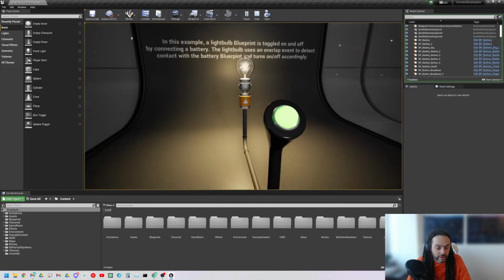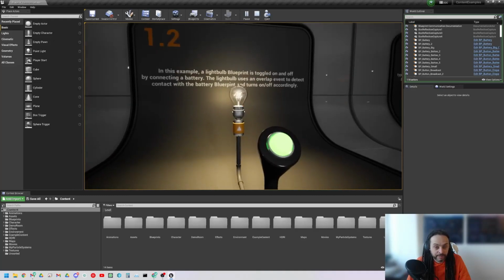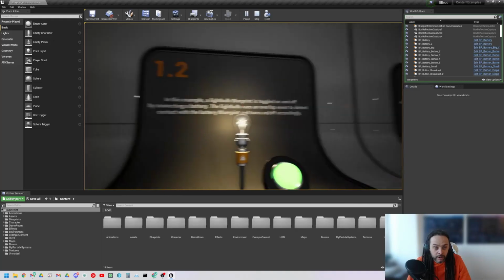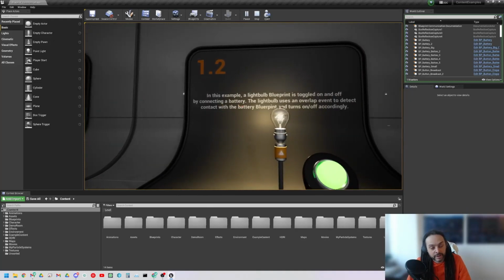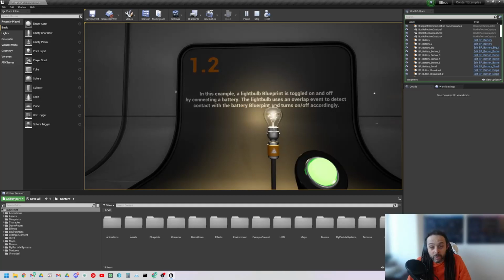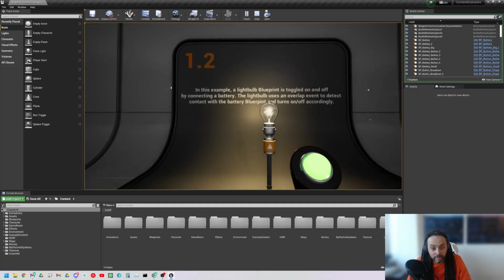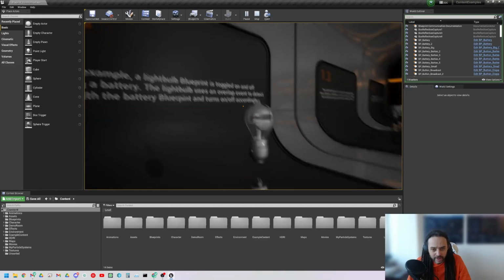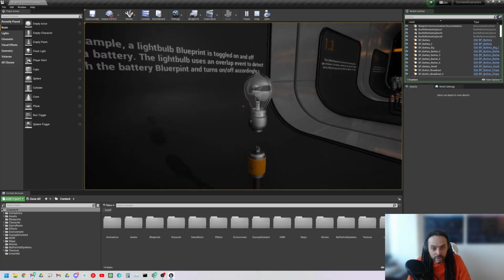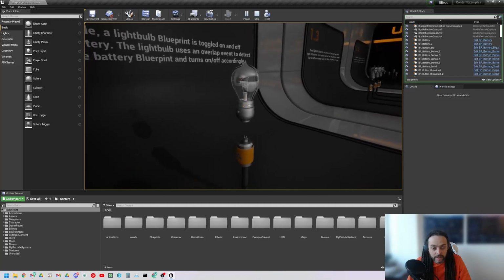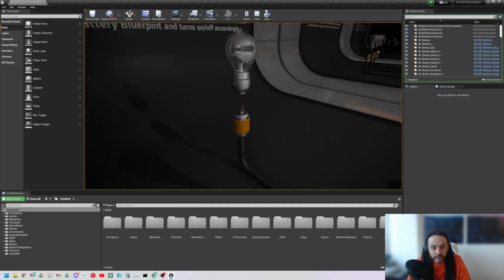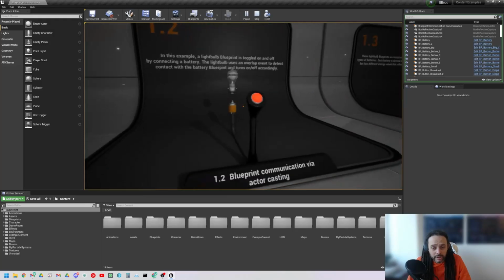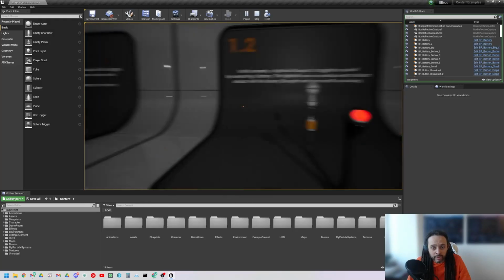And we can see that this one actually rotates and lifts a battery, which connects with the bulb. So in this example, a light bulb blueprint is toggled on and off by connecting the battery. Okay, so that's different. The light bulb uses an overlap event to detect contact with the battery blueprint and turns on and off accordingly. So what does that mean? It means that the light bulb is actually using its overlap event. Okay, so it's checking to see when this battery touches it, and then it's executing its code. Okay, so that's a bit different to what's happening over there in 1.1.